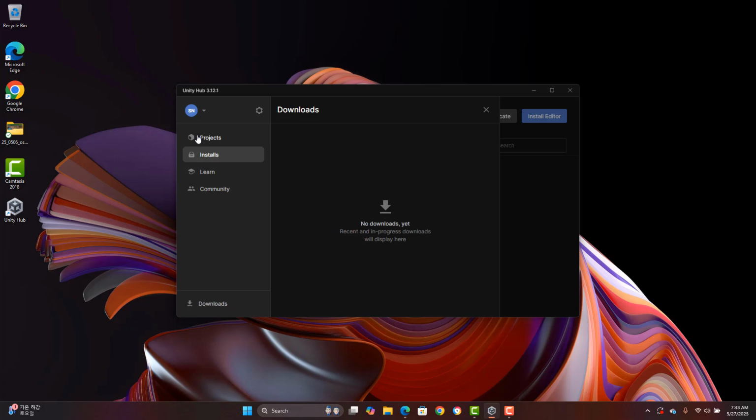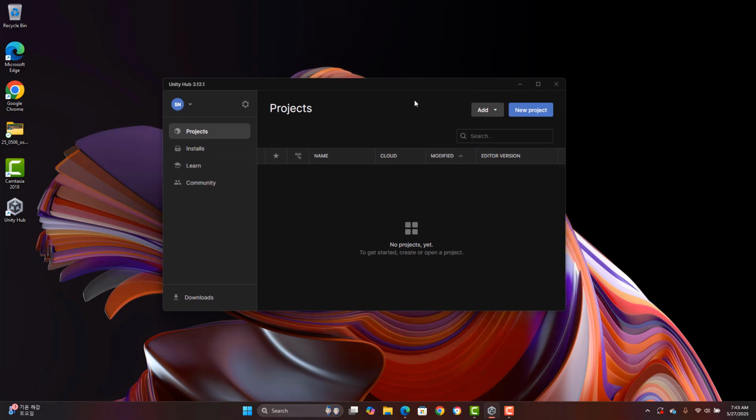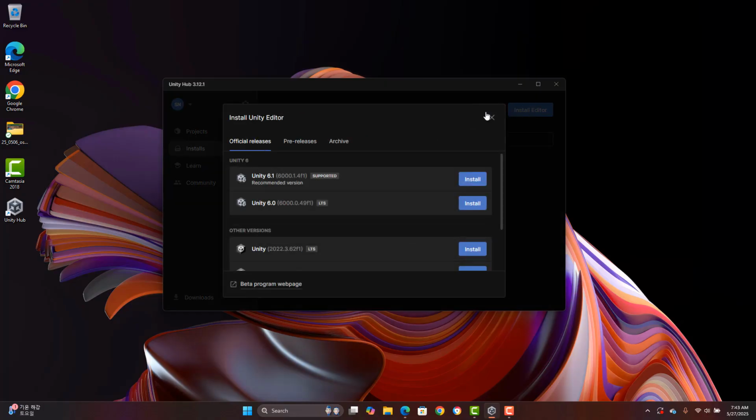Okay. Because I want to actually show you what Unity Hub is. So when you go to Unity Hub, this is what you see. Like, this is my account information, right? And then project, installs, learn, and community. Okay. So basically, you can go to installs separately. Okay. And then click install editor. Okay. So here, Unity 6.0, Unity 6.1.